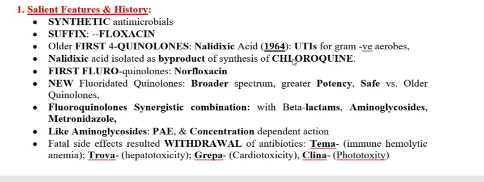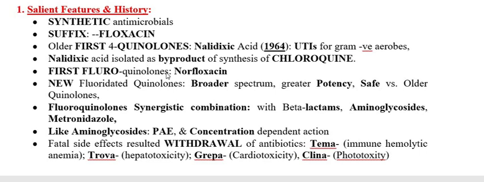Thereafter, the scientists were thinking of developing a drug of better quality, in which the resistance problem seen in nalidixic acid should be removed. So they modified the structure of quinolones, and while doing that, the fluoroquinolones were developed.